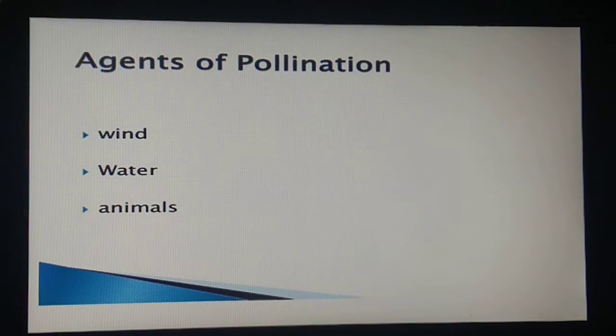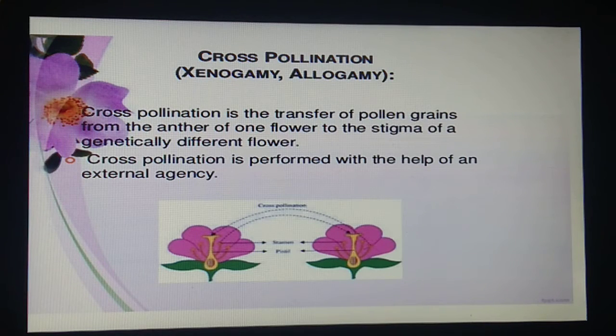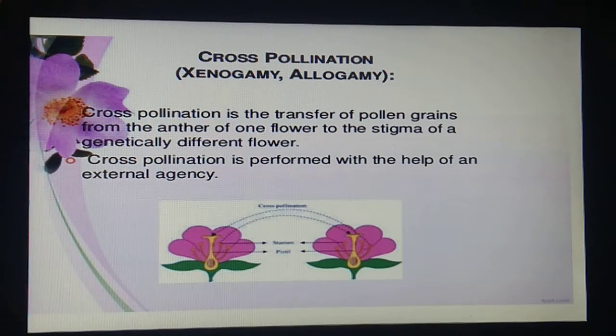Now students, coming to the second type, we have cross pollination or xenogamy. This is basically the transfer of pollen grains from the anther to the stigma of a different plant. So here the transfer is happening, but from where to where? From anther to the stigma of a different plant. This is the only type of pollination which brings genetically different types of pollen grains to the stigma. And talking about the last one, that is geitonogamy.